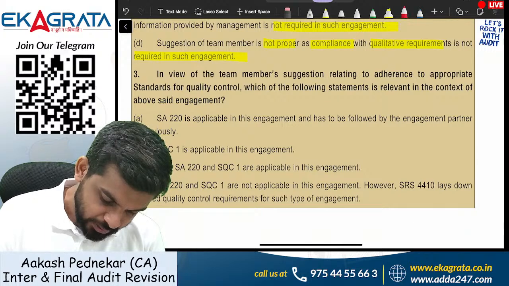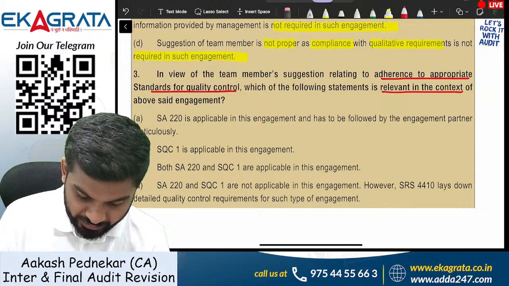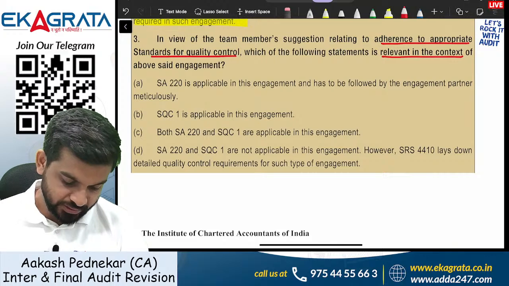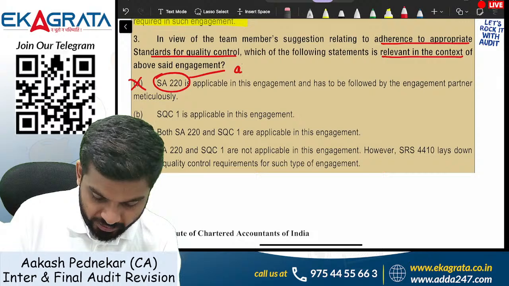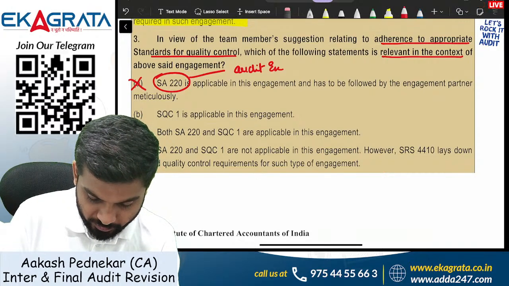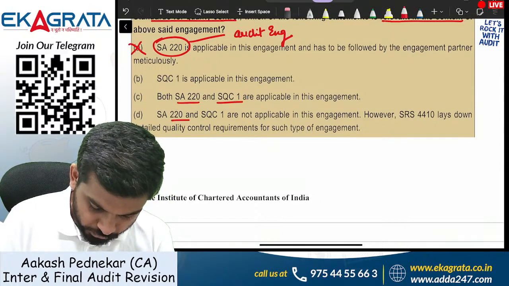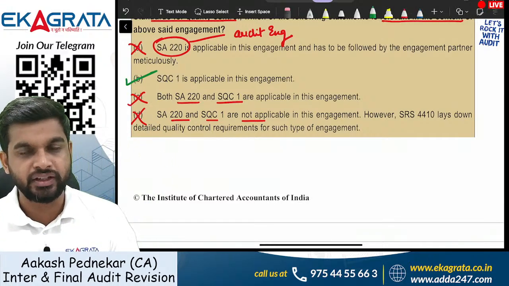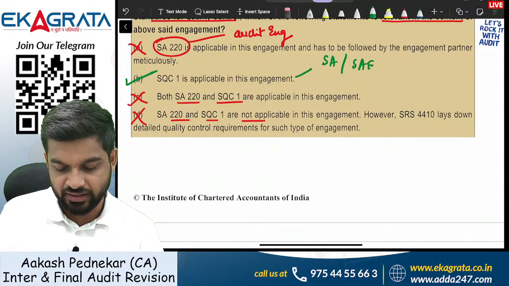In view of the team members' suggestion relating to adherence to the appropriate standard on quality control, which of the following statements is relevant? SA 220 is applicable to the engagement and has to be followed by the partner meticulously. Guys, it is wrong because you remember SA 220 applies to audit engagements, not compilation engagements. SQC 1 is applicable. Both SA 220 and SQC are applicable. Both are not applicable. So these are wrong. Correct answer will be B. SQC 1 definitely applies to all types of engagement, whether it is SA, SAE, SRE, or SRS.